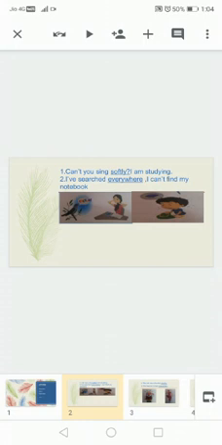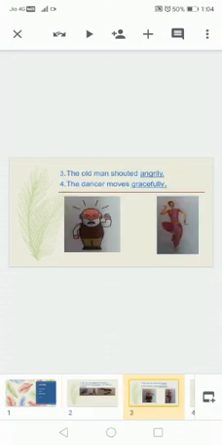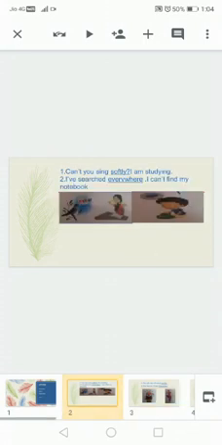Now let's see another. The third example: the old man shouted angrily. How is he shouting? Angrily. The dancer moves gracefully. How is the dancer moving? Gracefully. Now in all the sentences, see one thing. In the first sentence, an action is done, that is singing. A bird is singing. But how should the bird sing? Softly.